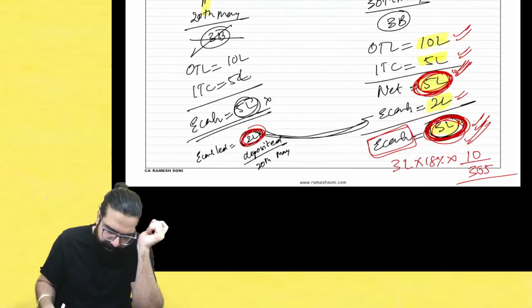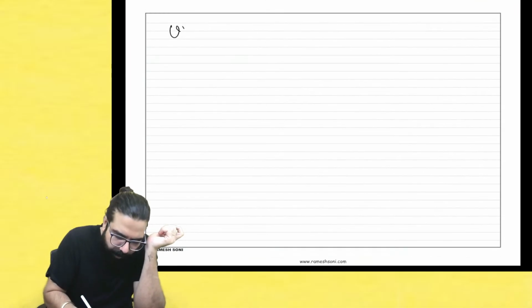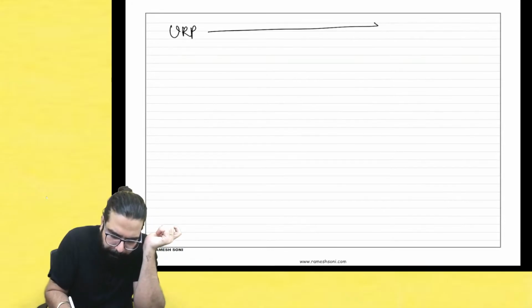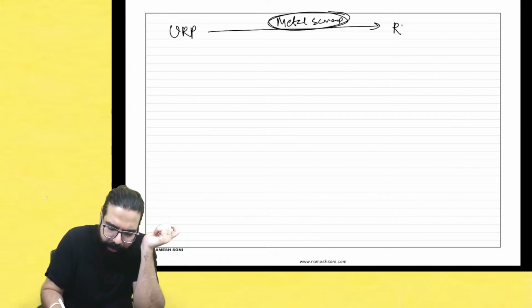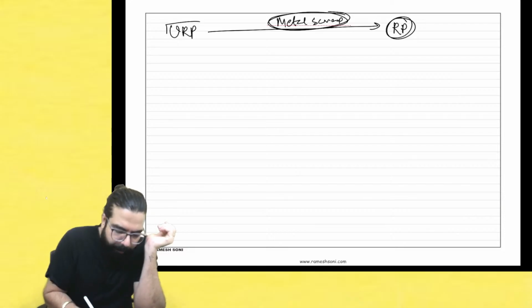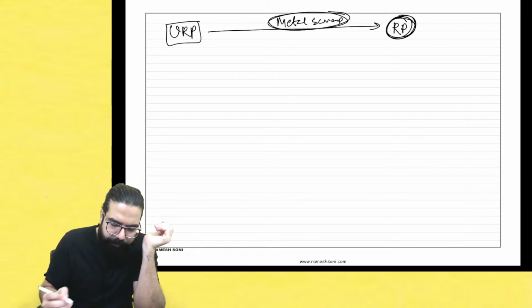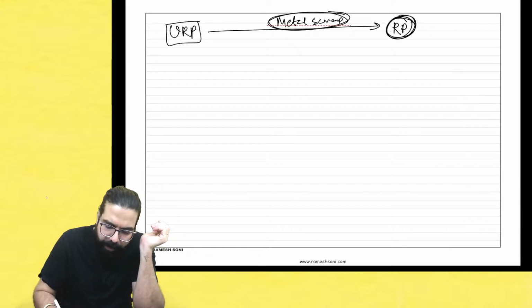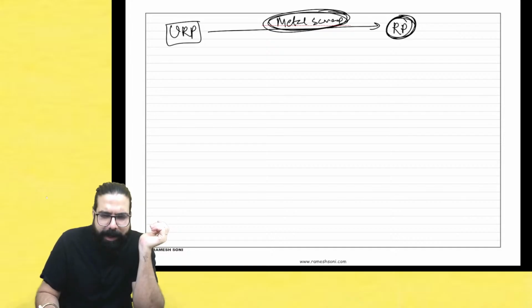So sir, 1 minute. One unregistered person is there. He is supplying metal scrap to a registered person. So in this scenario, they are going ahead and telling, sir, recipient. So here, when metal scrap is being supplied, just give me a minute everyone. Here, unregistered person is there.